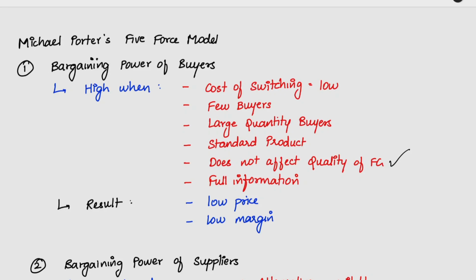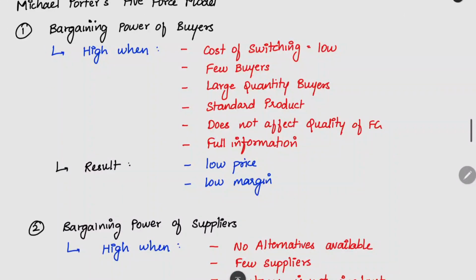The buyer is also a business organization. He will be manufacturing finished goods and selling them to another person, who will be the customer of our customer. Our product is not particularly affecting the quality of the finished goods sold by our customer, so it is not that important. He can easily switch the supplier. Full information: the buyer has a lot of information. He is very knowledgeable and he is demanding discount properly.